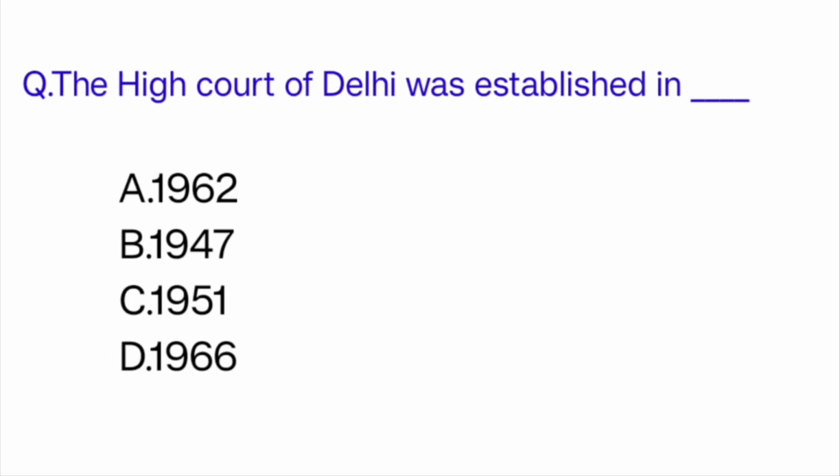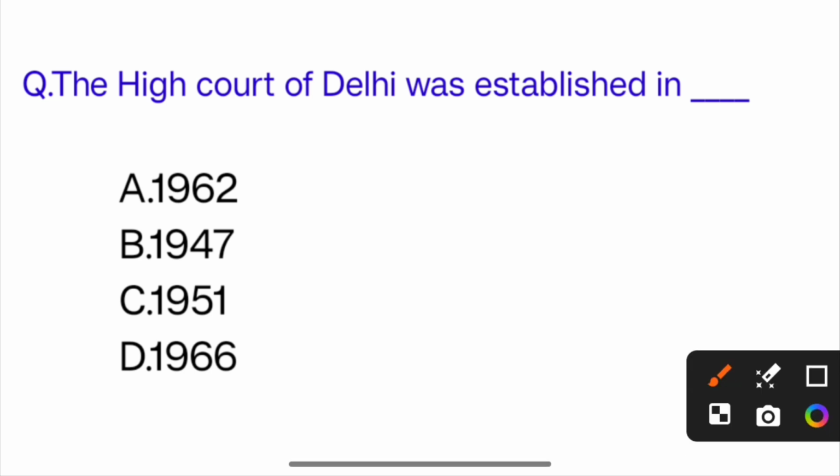The High Court of Delhi was established in which year? So the correct answer is option D, 1966.